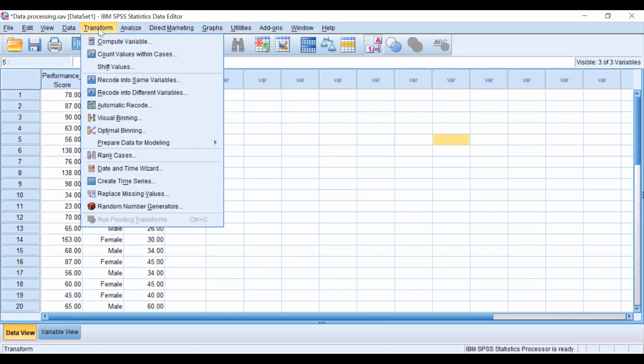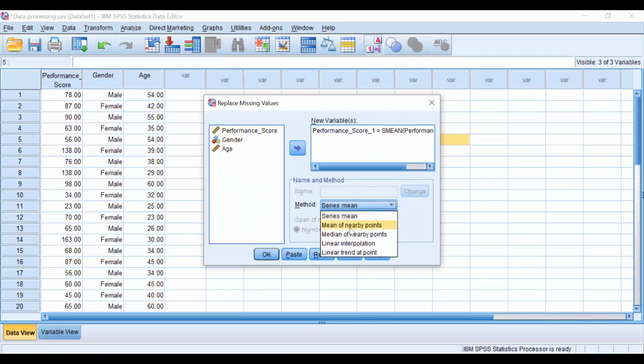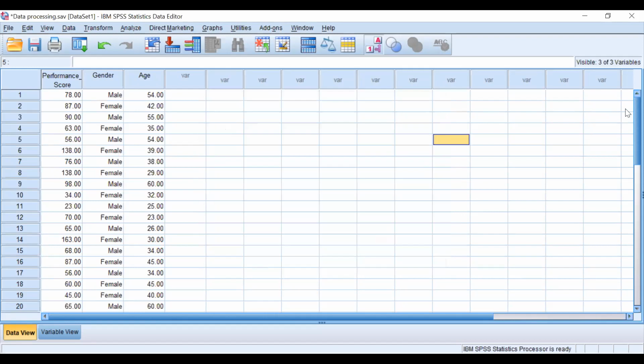In missing, there are different ways, like series mean, mean of nearby points, median of nearby points. If you see there is much variability, you go with median. If you see less variability, go with mean. And linear interpolation and linear trend are for time series data. So for cross sectional, we generally use these three, and maybe the way which I have done by finding out the category mean. So it totally depends upon you, right?